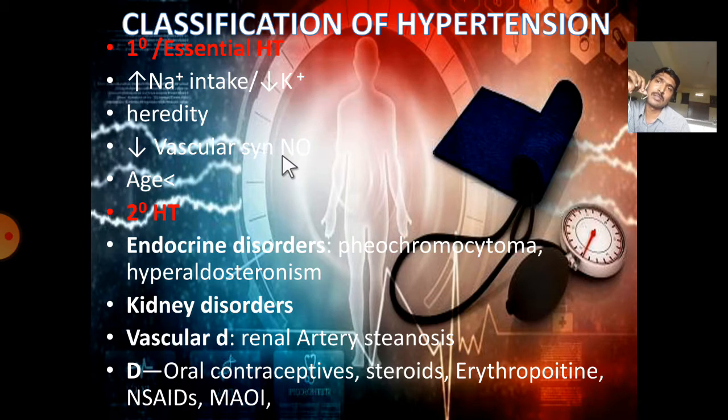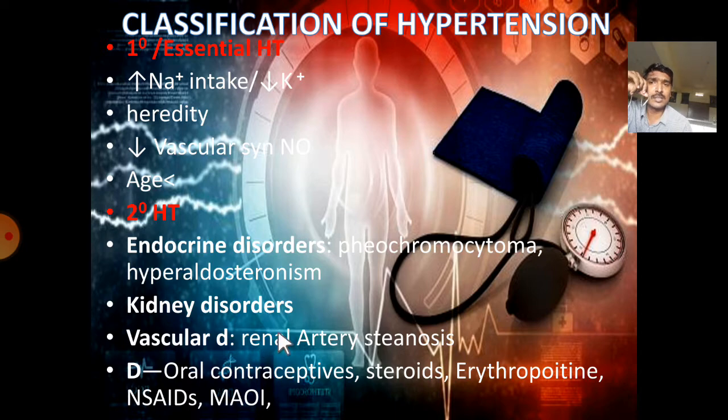Usually nitric oxide is synthesized in a specific amount, and that amount is reduced due to age or any other reason. The next one is secondary hypertension, where we observe a specific cause. One of them is endocrine disorders like pheochromocytoma and hyperaldosteronism. In pheochromocytoma, a tumor occurs in the adrenal gland. This leads to excess production of adrenaline. In the same way, in hyperaldosteronism, an excess amount of aldosterone is synthesized due to any reason. One of the reasons is pheochromocytoma.